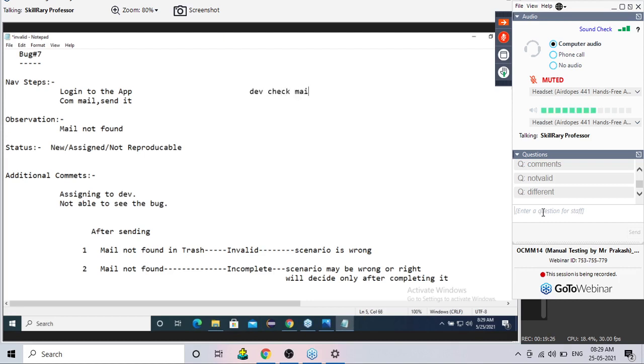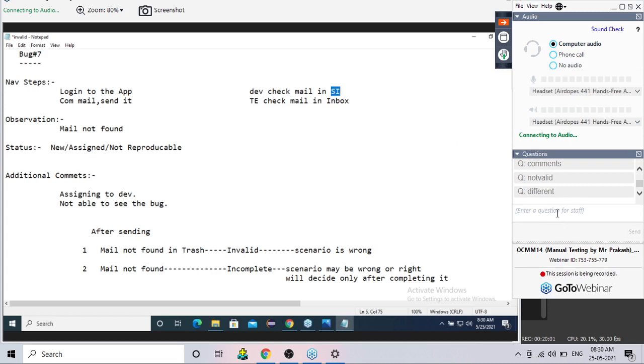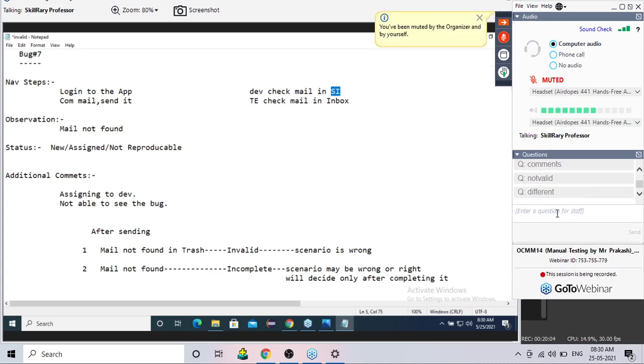Let's assume he's checking in the sent items. But actually the bug is, mail is not found, and whatever actions you are doing is different.